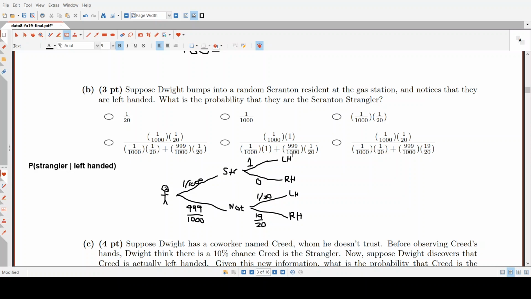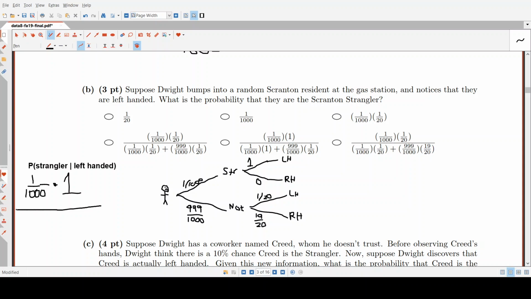So basically we want to take all the left-handed people and see the probability of one being the strangler. The formula for this is Bayes' rule. So we want the probability of being the strangler and being left-handed. That would be 1 over 1,000, the chance of being the strangler, times the probability of being left-handed given that you're the strangler, which is 1.